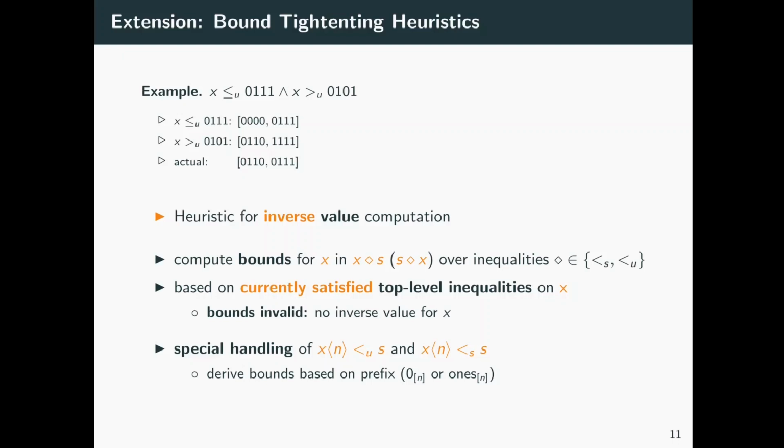If the bound that we compute is invalid, we conclude that there is no inverse value for x and compute a regular consistent value. Note that we do not apply this heuristic for consistent value computation, since this would affect completeness of our procedure. As an additional optimization, we further introduce special handling for inequalities over sign and zero extension operations, where we derive bounds based on the prefix of the extension operation.